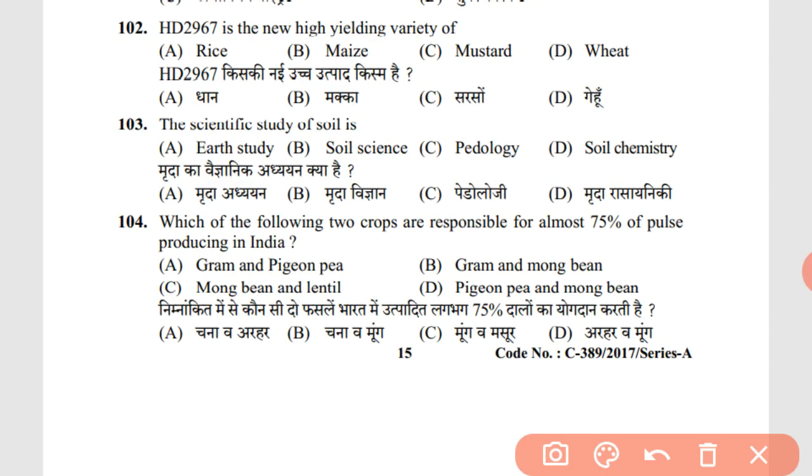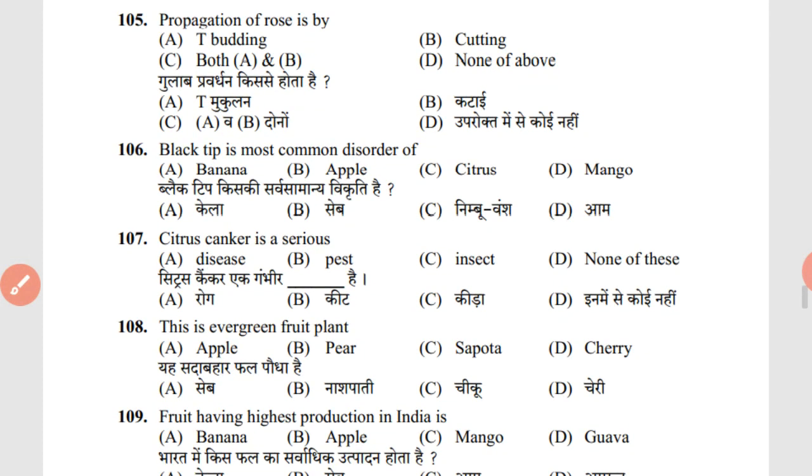HD2967 is the new high yielding variety of D. Wheat. We can remember the varieties of wheat as HD. It has majorly HD in its variety name. The scientific study of soil is called pedology. Which of the following two crops are responsible for almost 75% of pulse production in India? A. Gram and pigeon pea. Propagation of rose is by budding and cutting, so the answer is both A and B.